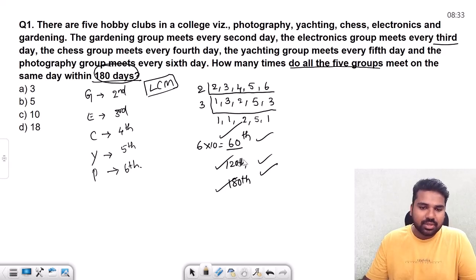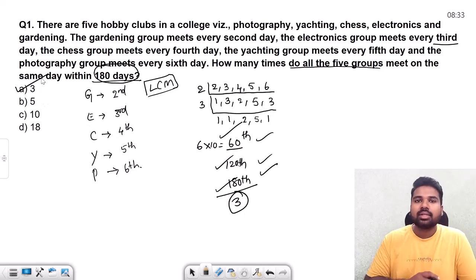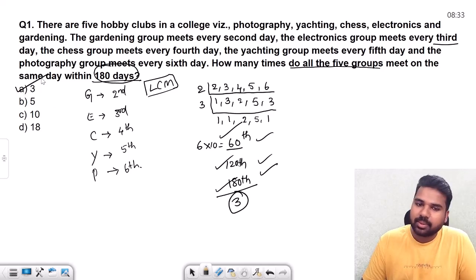So the correct answer for this is going to be what? We need to tell the number of times. The answer is 3. In the similar manner, we will do it for other questions.